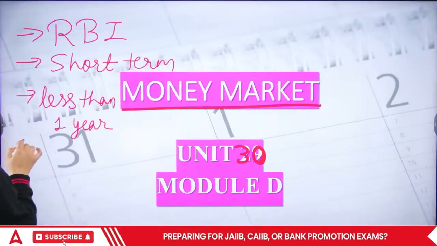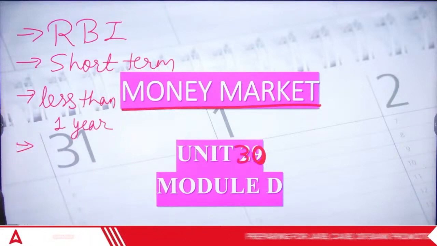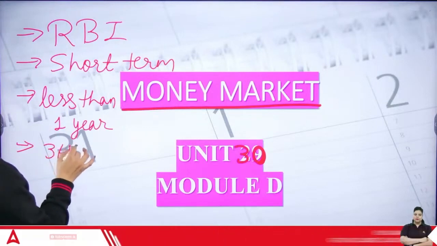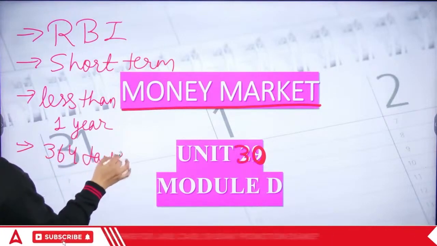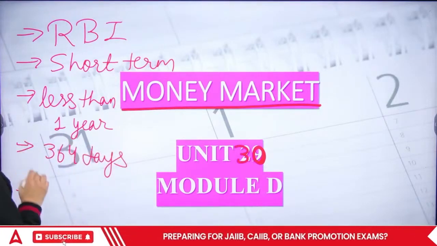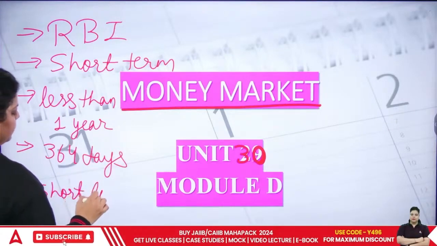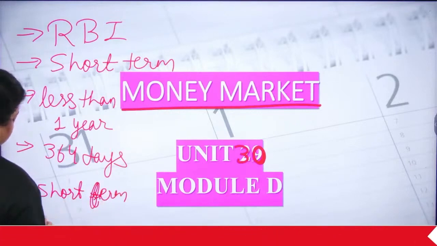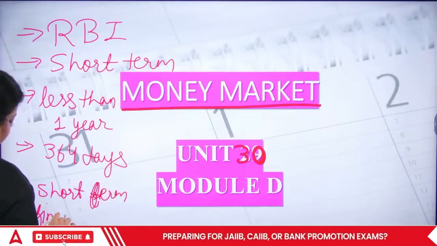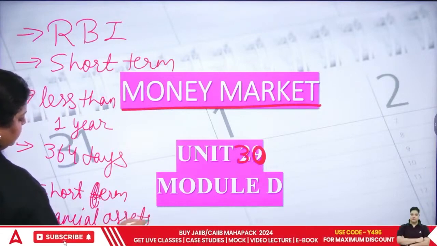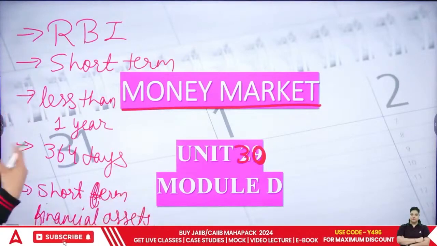Now next, if we talk about a market of less than 1 year, it means it is for 364 days. Okay, the duration. And it uses short-term financial assets. It uses short-term financial assets to do what?